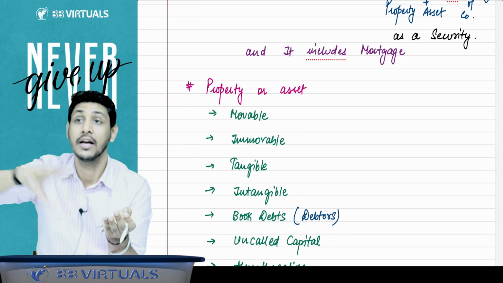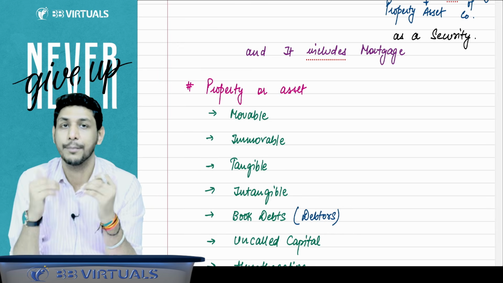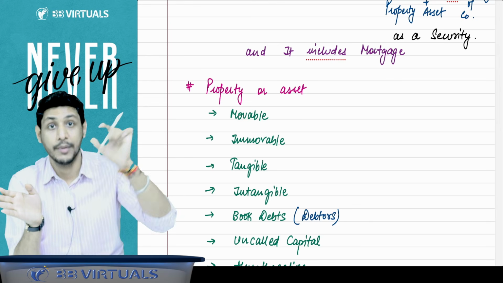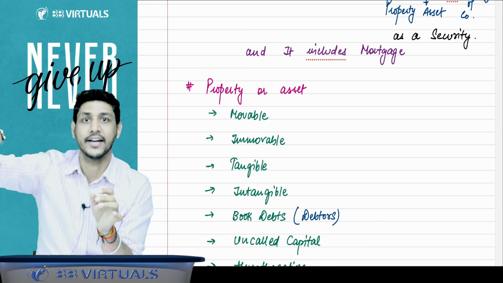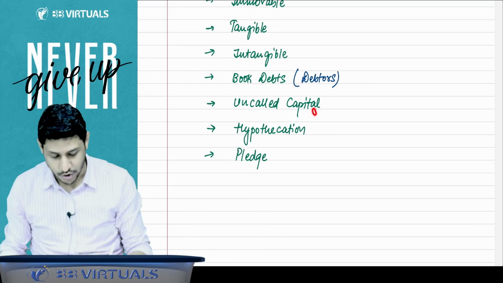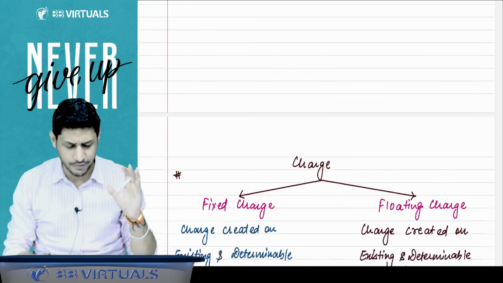For example, if the company borrows something and the company is not able to repay that loan, then that uncalled capital will be called and the amount will be paid to the lender in case of default. So you can create a charge on the uncalled capital also. Right, sir. So this was a basic discussion of what a charge is.